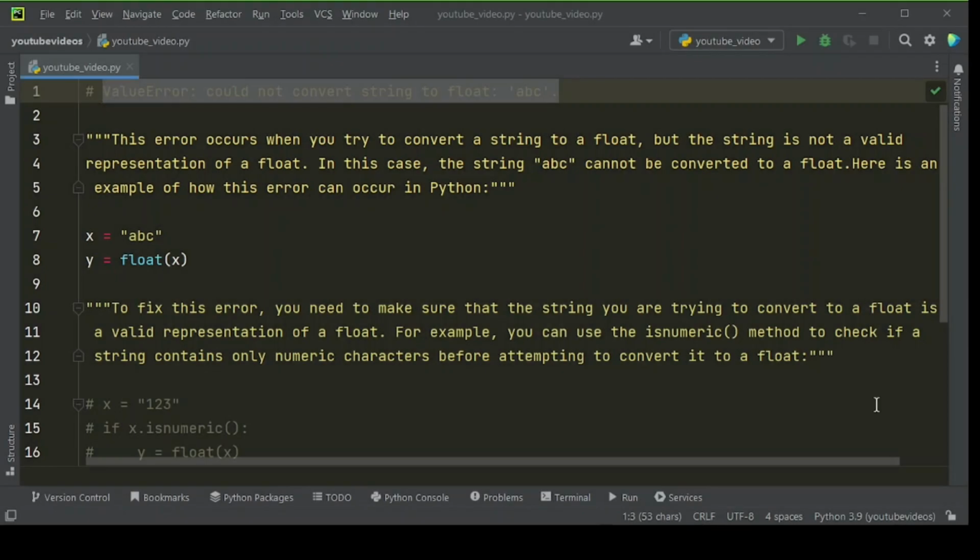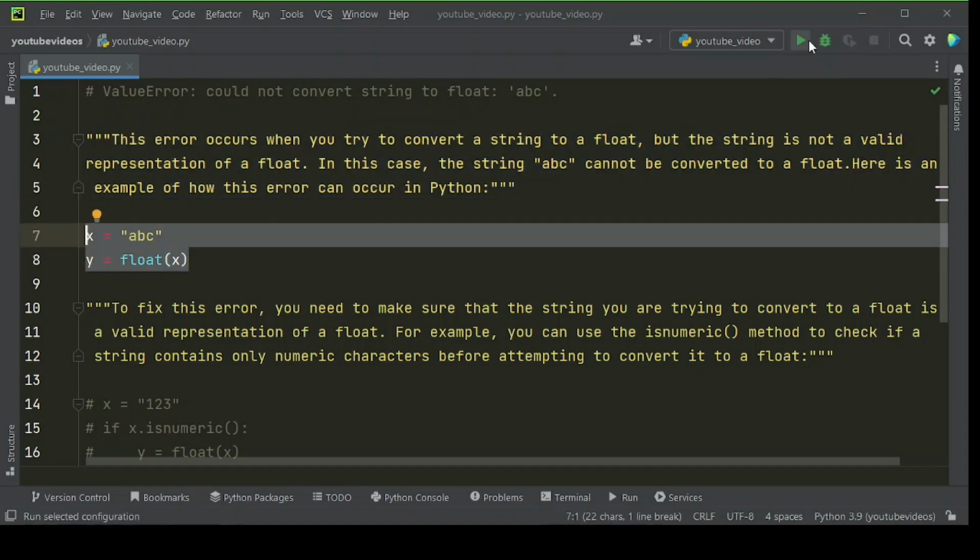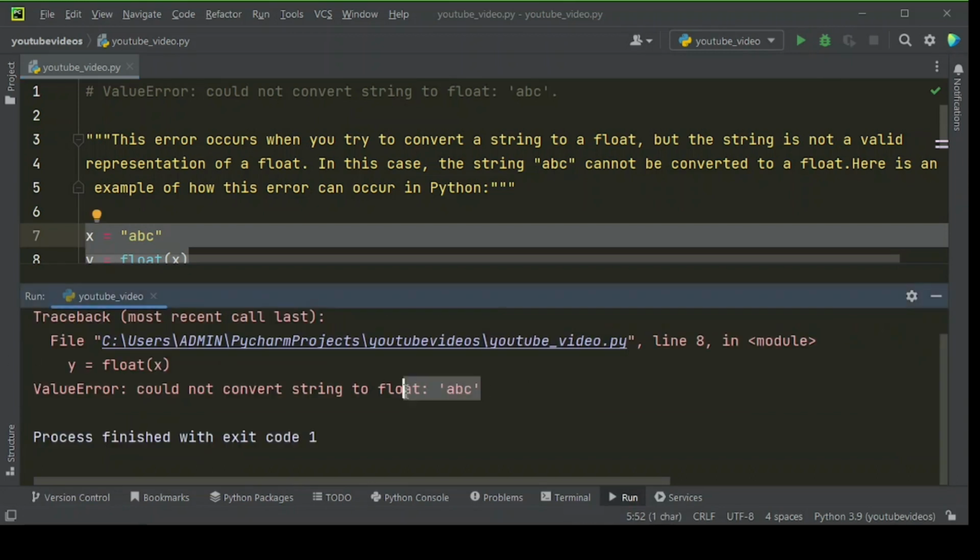In this video we have shared how to fix the ValueError: could not convert string to float: 'ABC'. This error occurs when you try to convert a string to a float, but the string is not a valid representation of a float. In this case, the string 'ABC' cannot be converted to a float. Here is an example of how this error can occur in Python. When you run the code, you will get this kind of error.